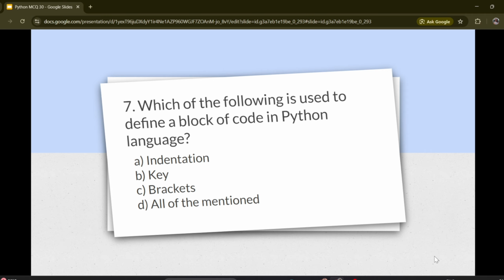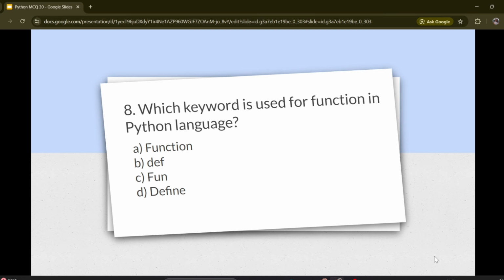Options are A. Indentation, B. Key, C. Brackets, D. All of the mentioned. Correct answer is A. Indentation. Question number 8. Which keyword is used for function in Python language?